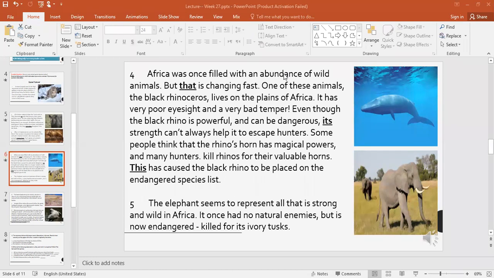Some people think that the rhino's horn has magical powers. What do you mean by magical powers? Let me tell you. The black rhino has horns, okay? These horns are being sold for a large amount of money. They're very expensive, but some people buy them because they think that the rhino's horns, and no, they're not tusks, they're horns, have magical powers. It means it has a good omen.